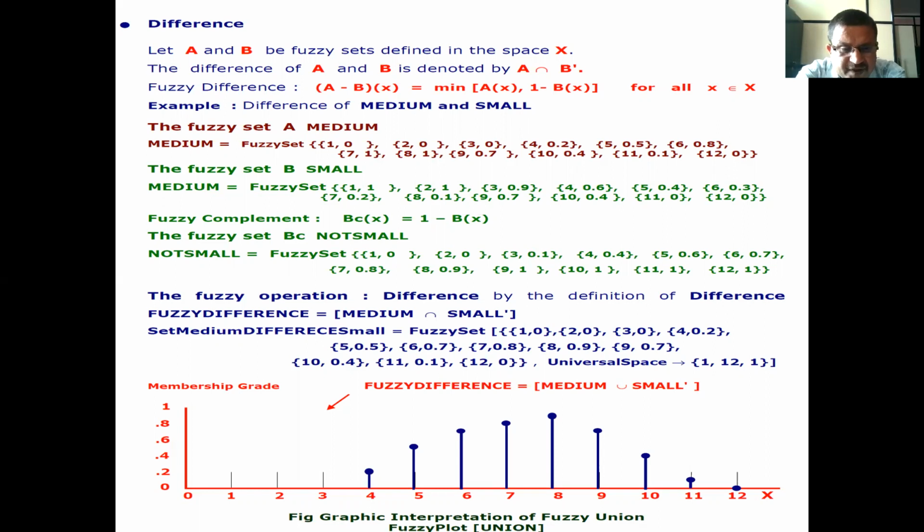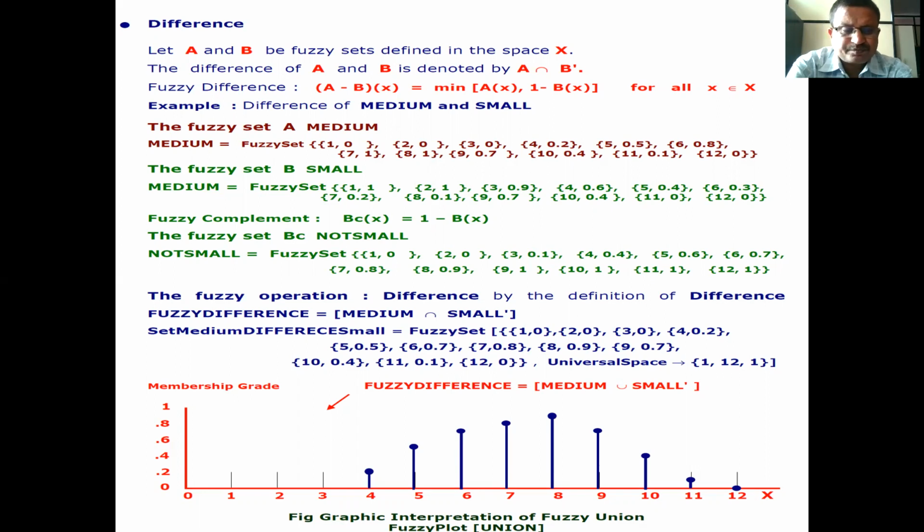Now the fuzzy complement is B complement of x is equal to 1 minus B(x). Therefore, the fuzzy set not small is equal to fuzzy set of (1, 0), (2, 0), (3, 0.1), (4, 0.4), (5, 0.6), (6, 0.7), (7, 0.8), (8, 0.9), (9, 1), (10, 1), (11, 1), (12, 1).